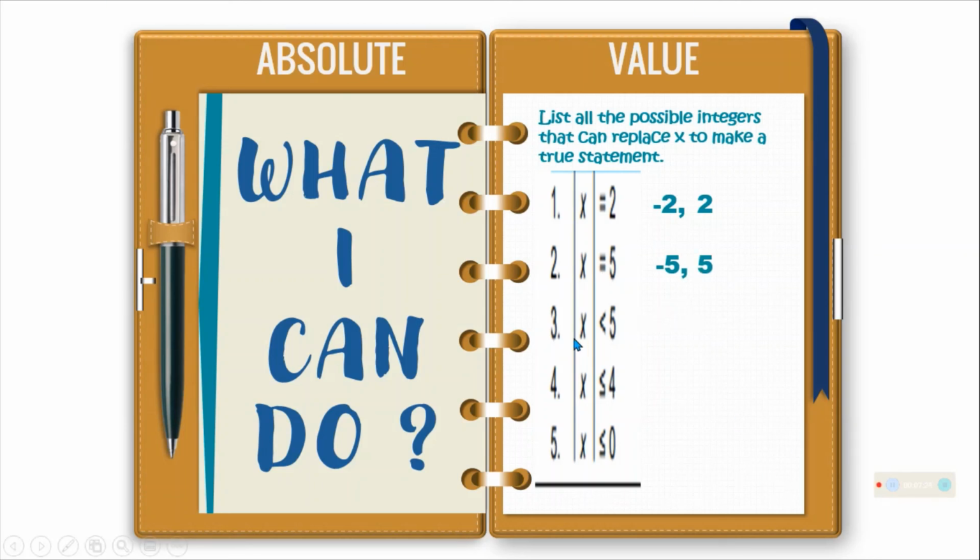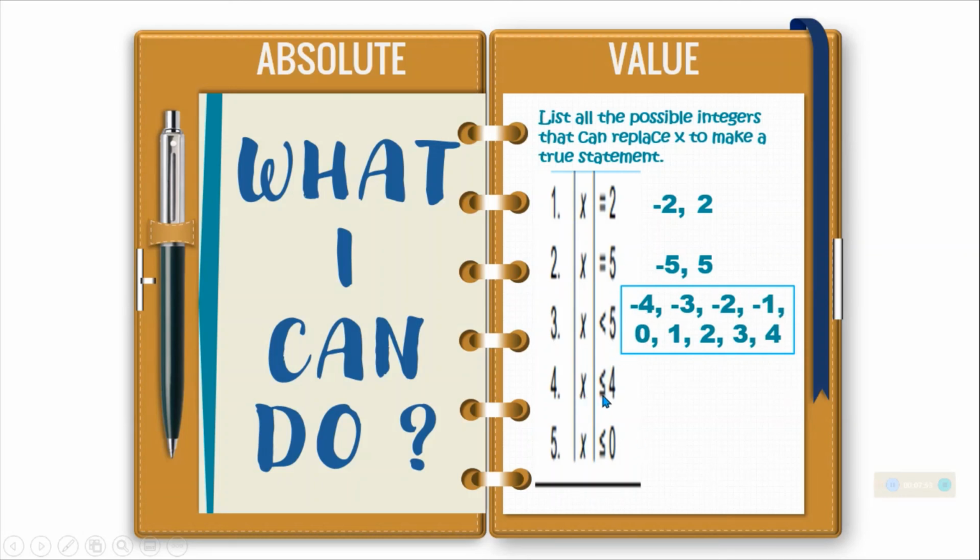How about this one? Absolute value of x less than 5. So meaning, all the numbers that are less than 5. Negative 4, negative 3, negative 2, negative 1. Then the opposite: 1, 2, 3, 4. And then 0. So this will be your answer. How about this one?